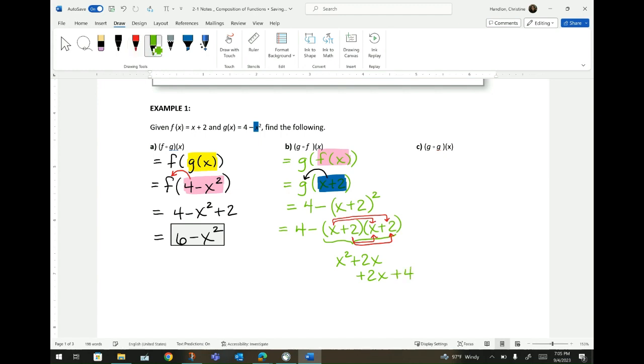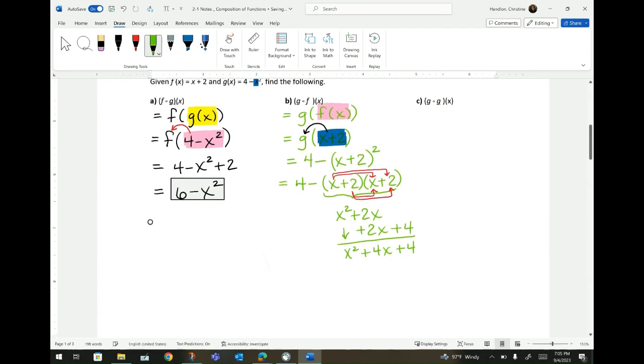Okay, and if I combine those, the x squared comes down, the positive 4x, 2x plus 2x, and a positive 4. I'm going to keep with my equal sign. I have 4 minus the answer I just got, x squared plus 4x plus 4. And I have to make sure that I distribute this negative to every single term.